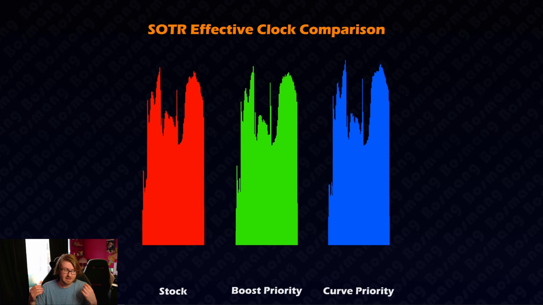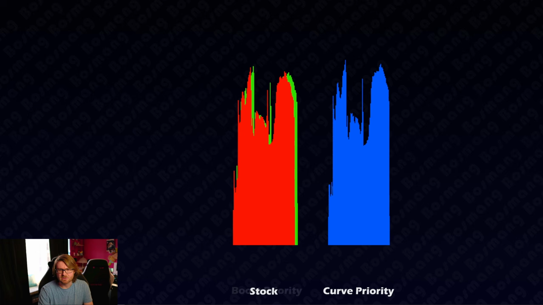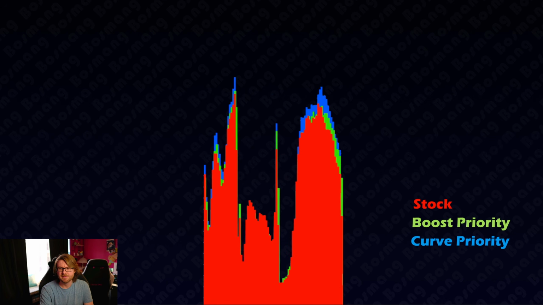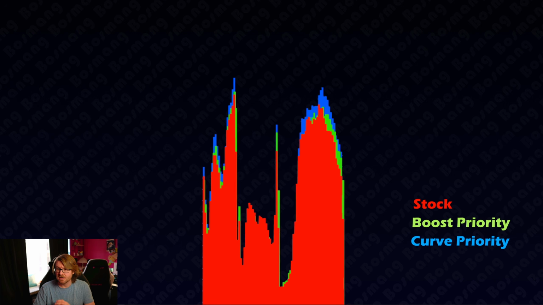I also compared the effective clocks in Shadow the Tomb Raider just for fun to see if one seems to boost a little higher during the benchmark run, okay? So if we overlay these, we'll see that the curve priority does in fact seem to boost a little higher at those high demand parts of the run.